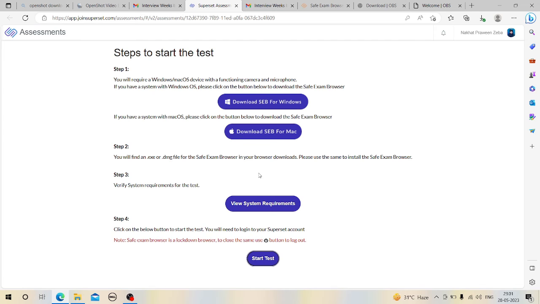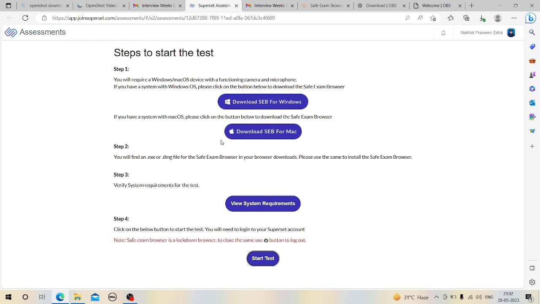I don't know whether it is recorded or not, but when I clicked on start test, I was completely redirected to the environment of SEB, Safe Exam Browser, and there I was not able to see anything. I was not able to minimize or do anything.